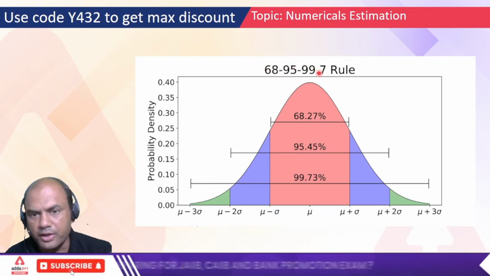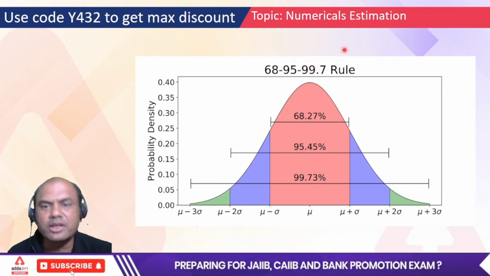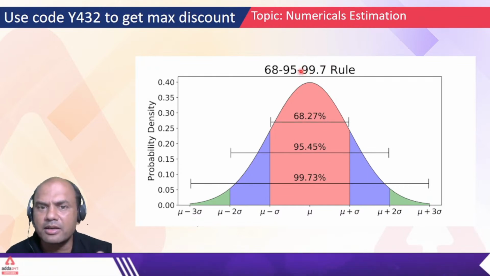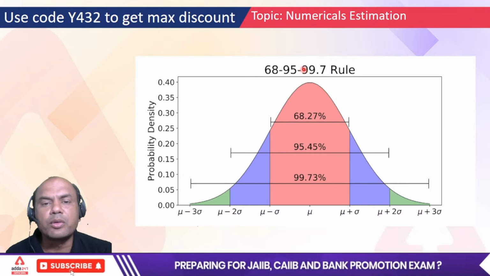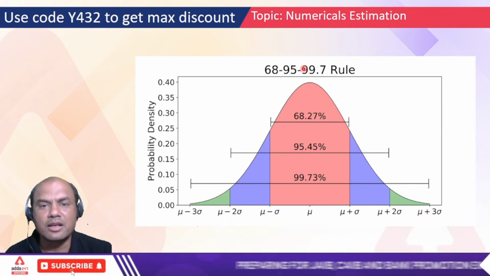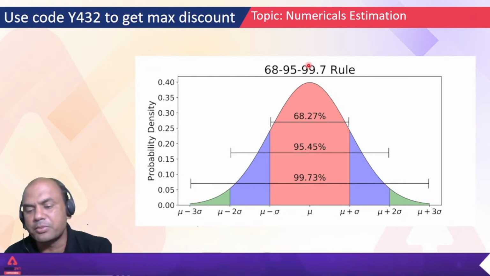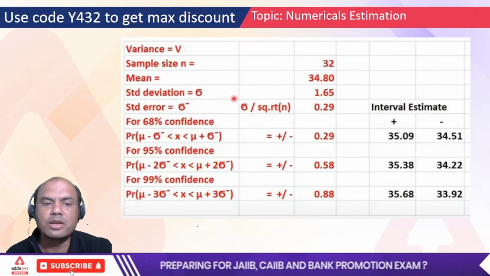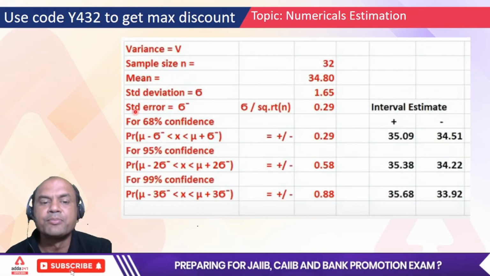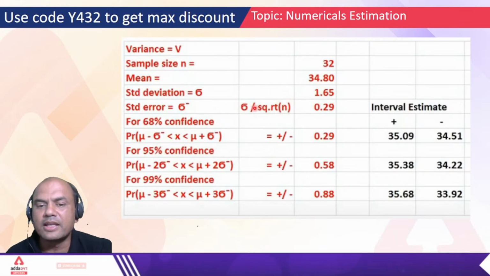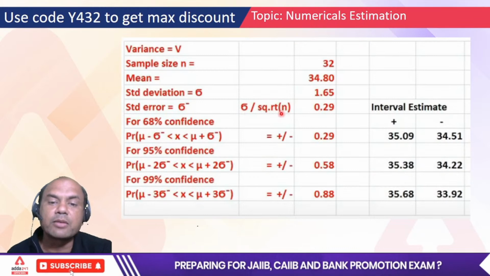Now you'll say, sir, that is okay, but what is standard error? Remember, there are two formulas. I have already taken it in my earlier lecture also. In fact, there are many formulae for standard error, but the two main formulae are for infinite population and finite population. In this problem itself we have it. Standard error equals sigma upon root of n. Sigma is the standard deviation and root of n is the square root of n, where n is the sample size. This is for infinite population.